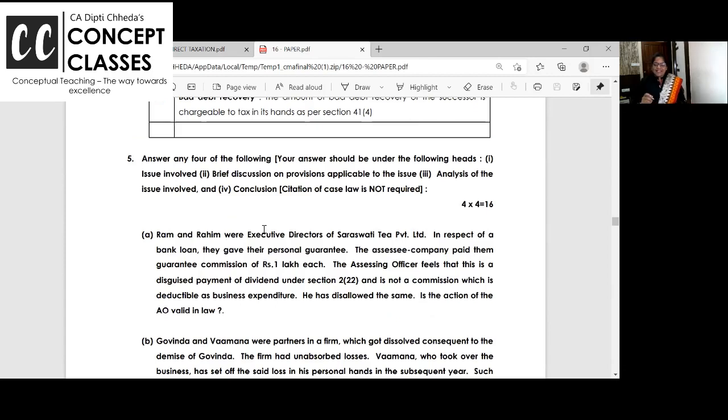Look at the screen. You have to answer any 4 and you have to write the issue involved, then brief discussion, and then analysis, and finally conclusion. The case law's name and all, it's okay. You need not write. Chalo, let us start.